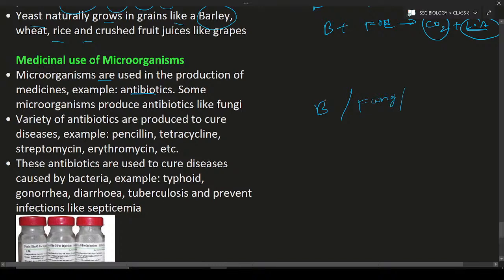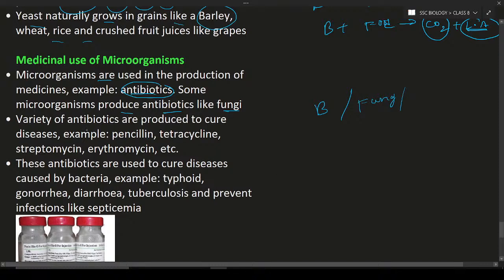And what will these organisms do? They will produce some kind of antibiotics. They are helpful for us. So some microorganisms, like fungi, produce antibiotics. Algae is not a germ, it is a microorganism. Germs are nothing but microorganisms only. Germs are also a type of microorganism.